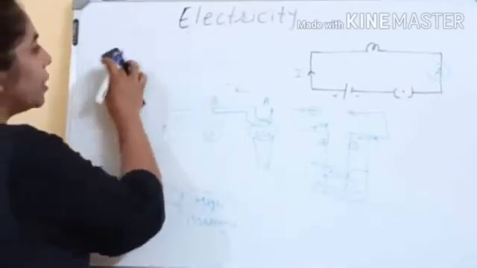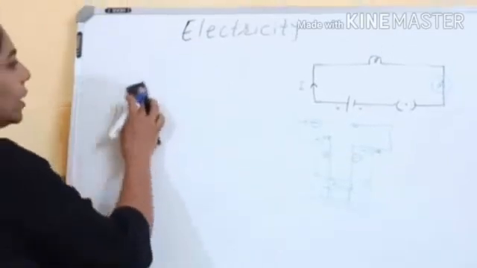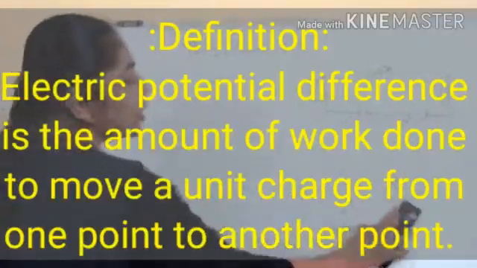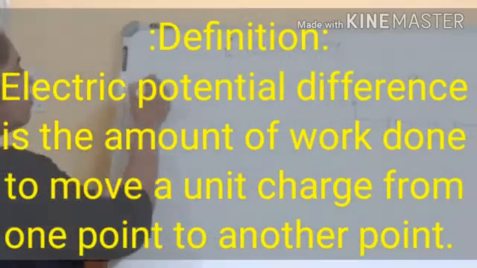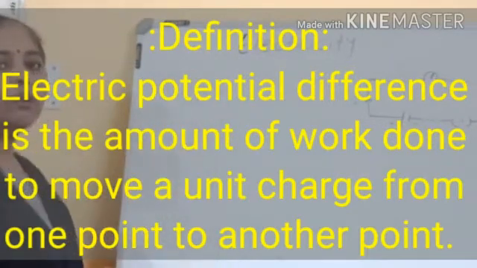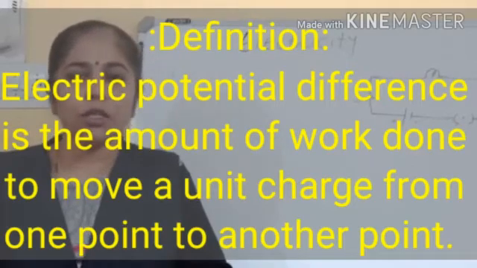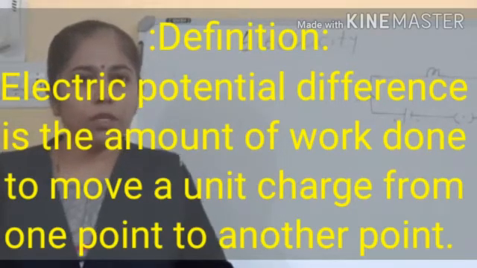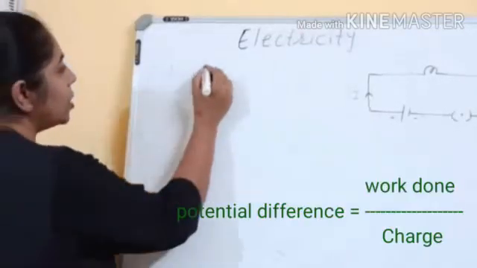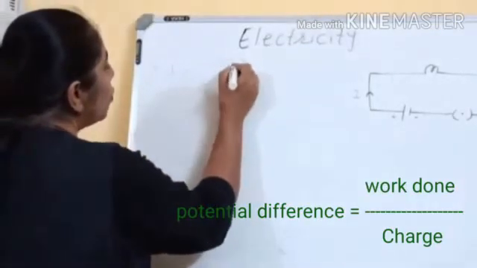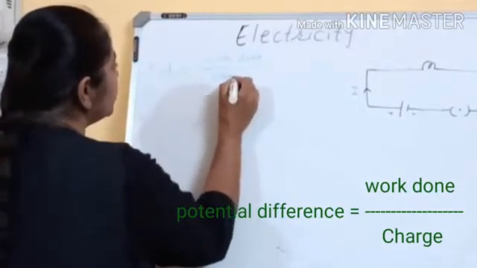So write the definition of electric potential difference. So electric potential difference is the amount of work done to move a unit charge from one point to another point. So the formula: potential difference is equal to work done upon charge.